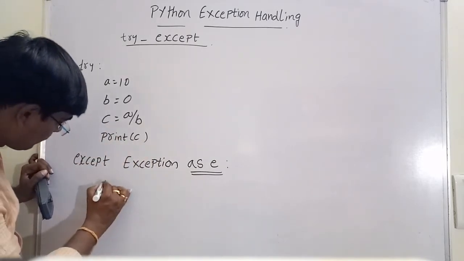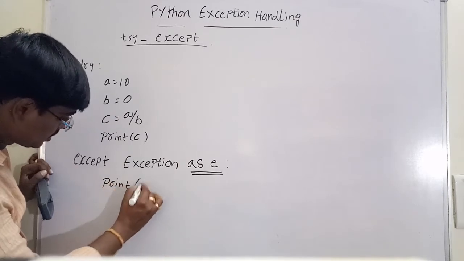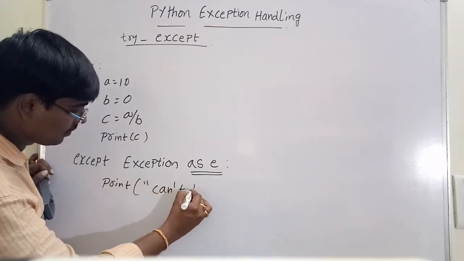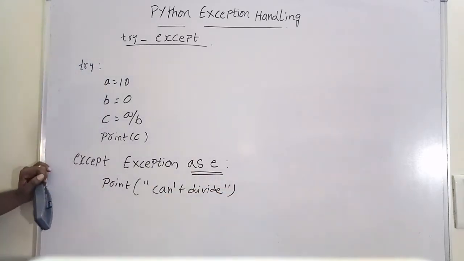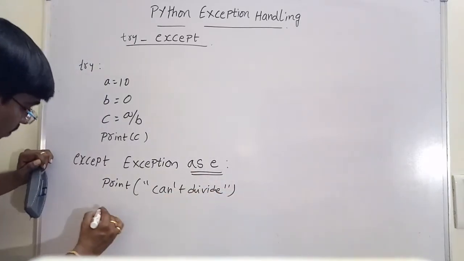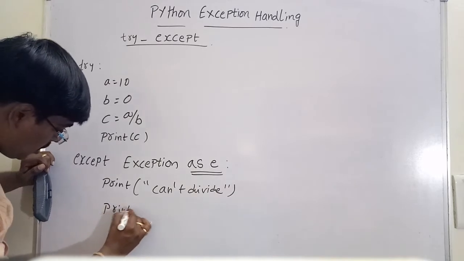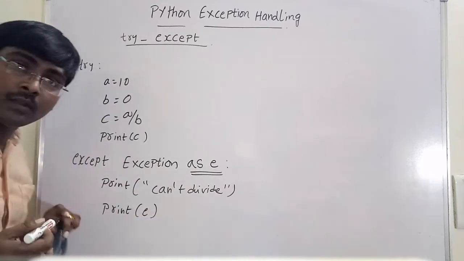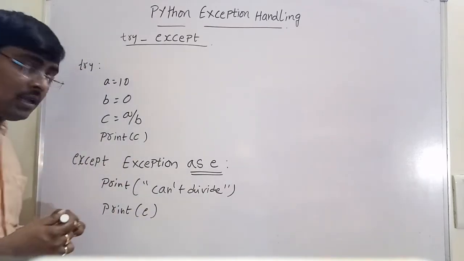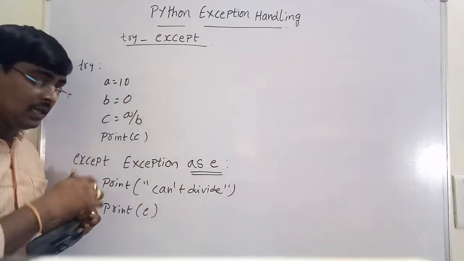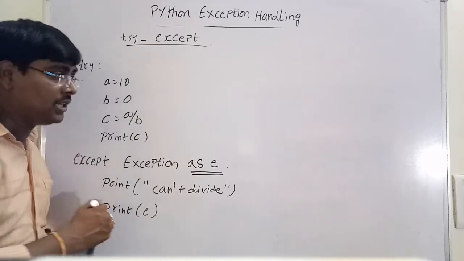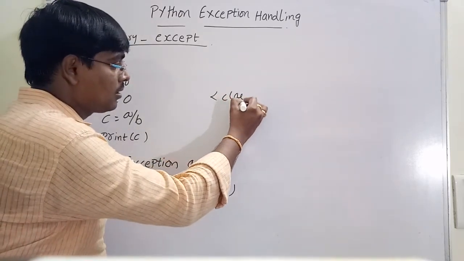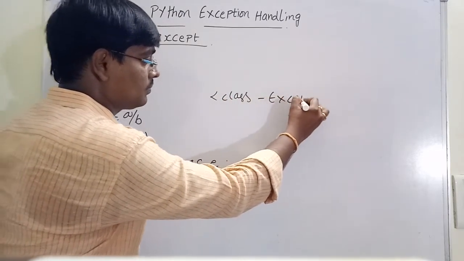So the remaining part is the same. Suppose I print a message, cannot divide, that is a divided by 0 error. Whatever the message. Next print E. What happens? Compare it to the previous example. In the previous example, I am printing the exception. It displays class exception.